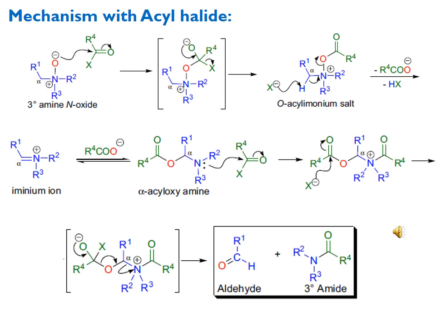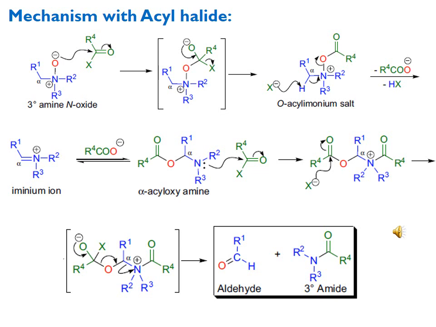Here is the second mechanism with acyl halide, which we discussed, followed a similar pattern of mechanism as with the anhydride, but in case of anhydride there was the counter ion of acetate ion, but in this case the counter ion will be a halide or halo group. Almost all the steps are similar to those we have discussed for the anhydride: first the interaction of oxygen with the acyl carbonyl of the acyl halide, then the formation of the acetyloxy group at nitrogen. After the abstraction of the alpha proton by the halo group, we get the amine.